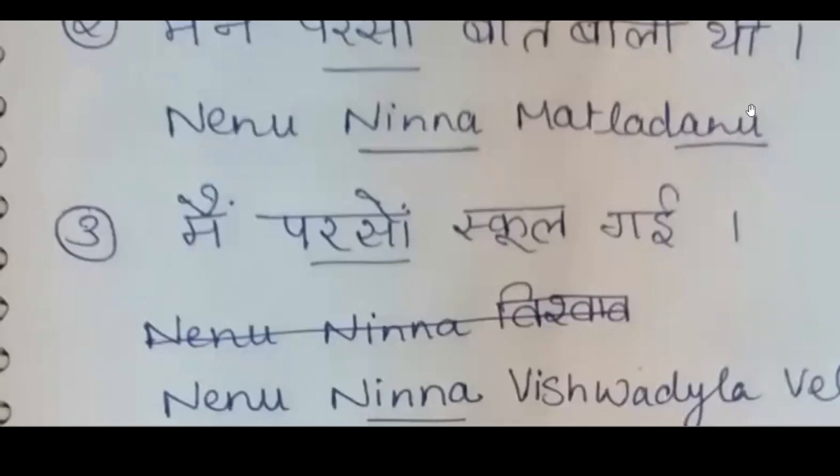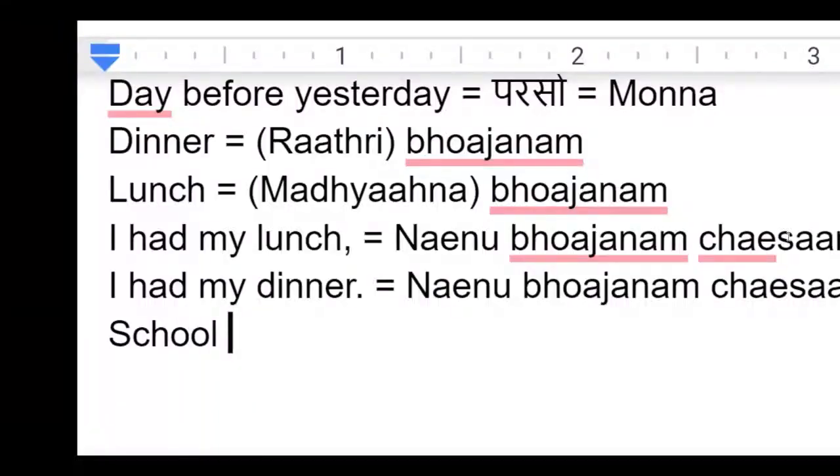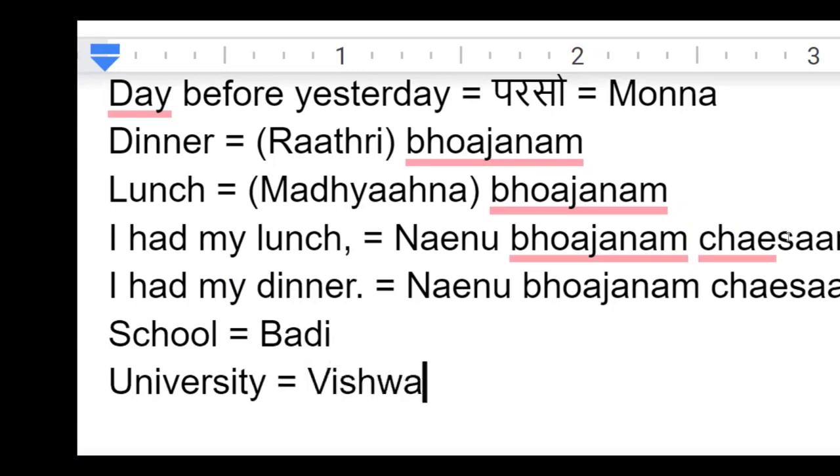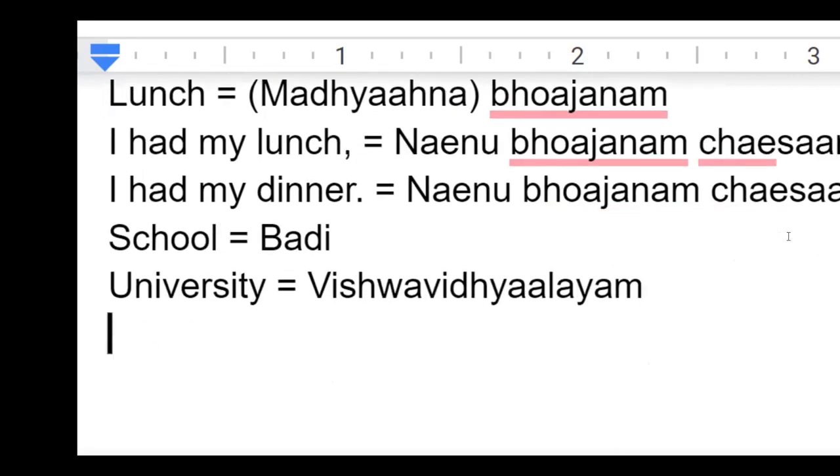The next one is मैं परसों स्कूल गई. నేను నిన్న... no, there is something wrong. School buddy. Okay, university, Vishwavidyalayam. Okay, school buddy, university, Vishwavidyalayam. So you can make this change in the paper.